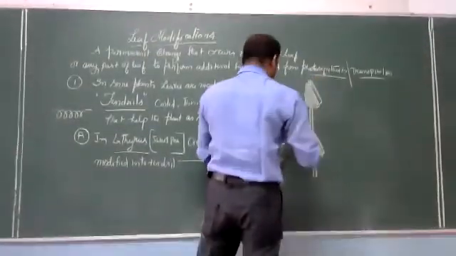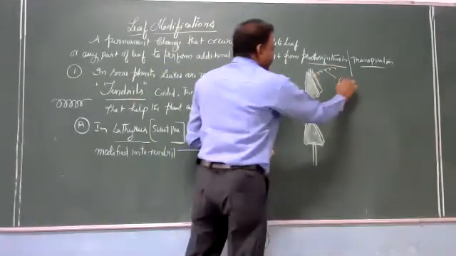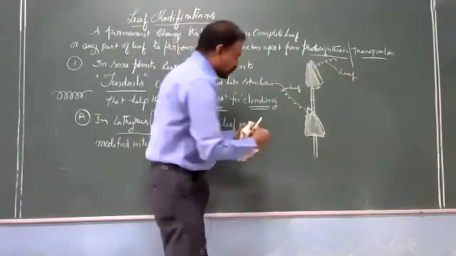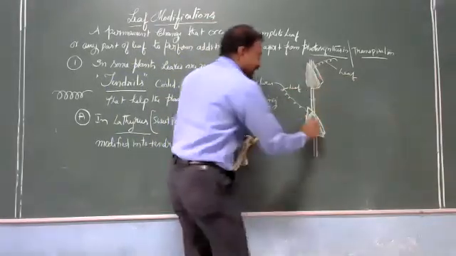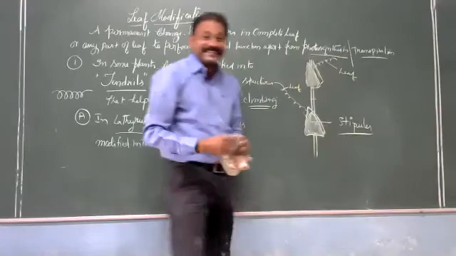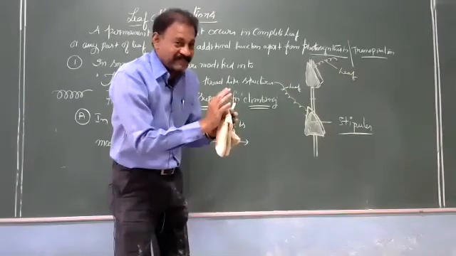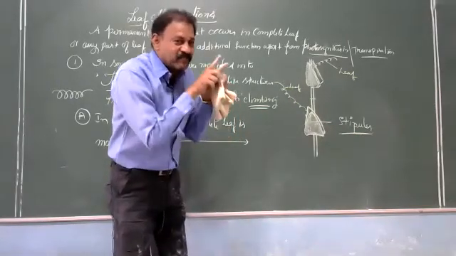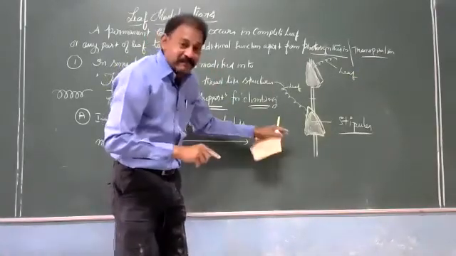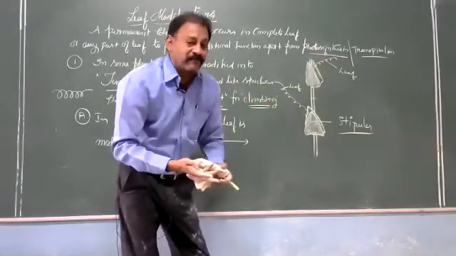I am showing you here. From the middle part, this is the complete leaf, which is modified into tendril. Then what are these two structures, sir? Opposite to each other, these structures are stipules. We have studied at the time of leaf starting. At the base of the leaf, on either side of the base, small leaf-like structures are present, which are called stipules.